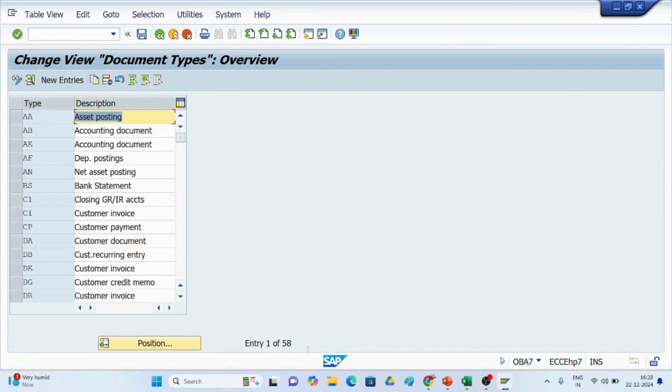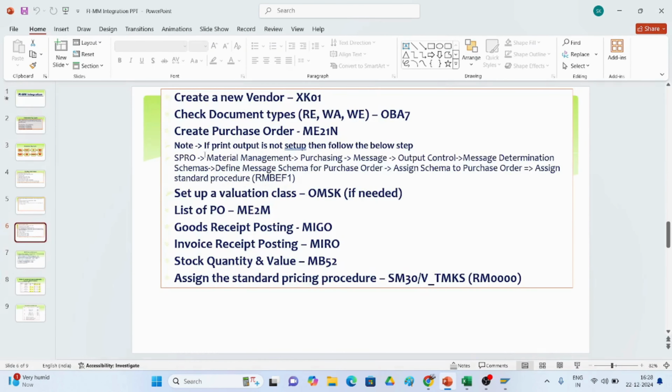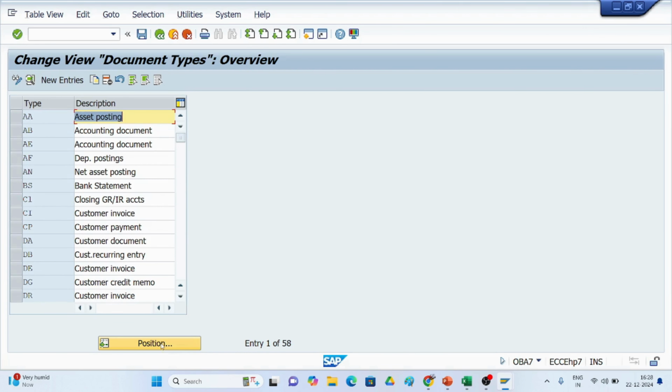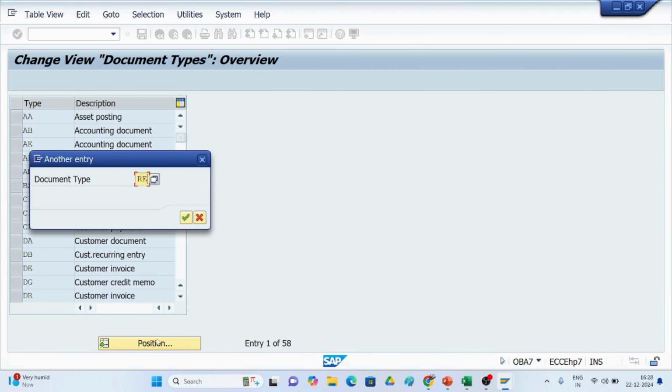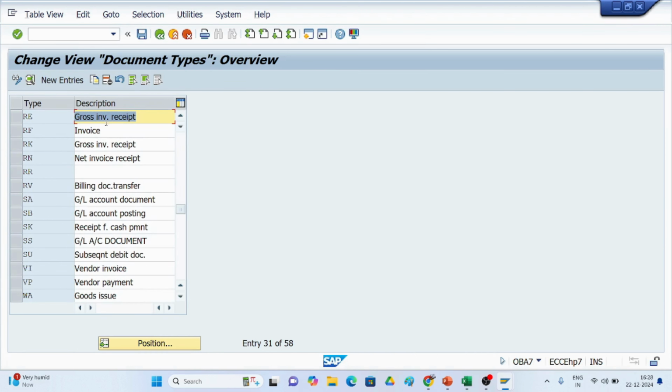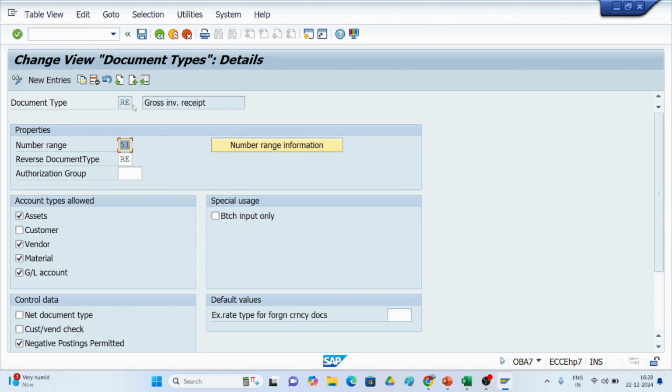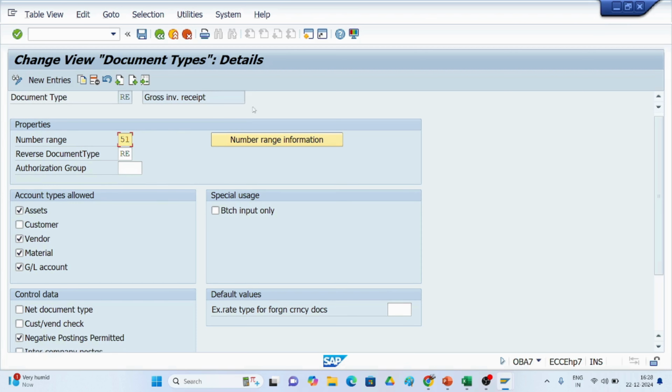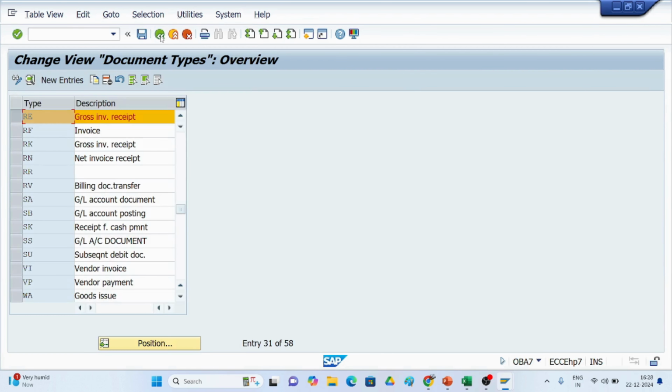These are the document types we have to see in OBA7. One is RE. RE is for gross invoice receipt. If you go to details, document type RE is gross invoice receipt, the number range is 51, and the reversal type is RE only.